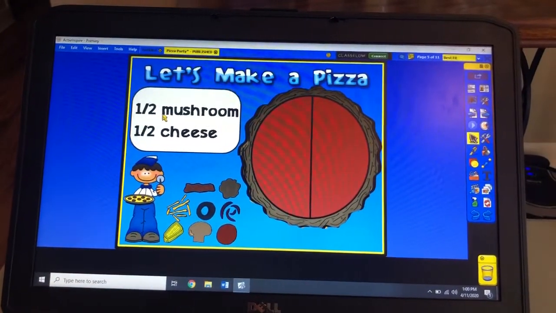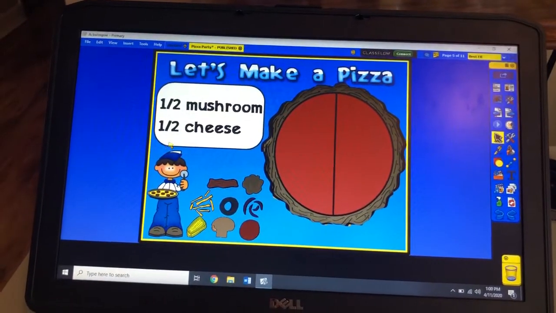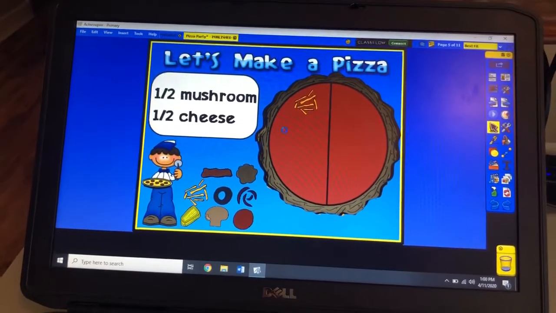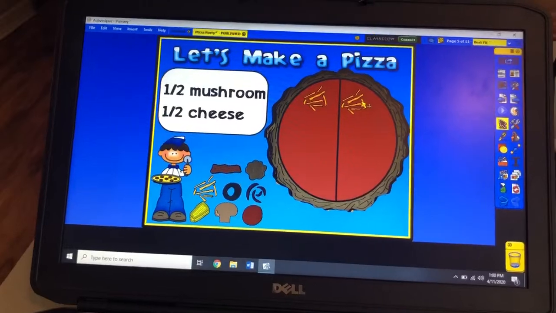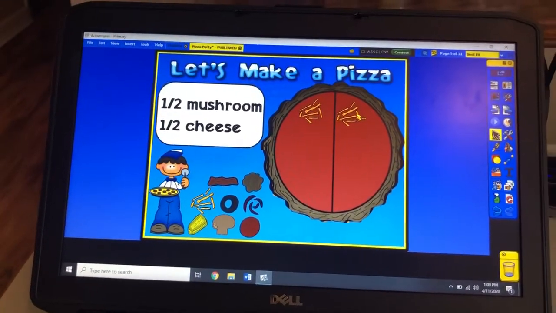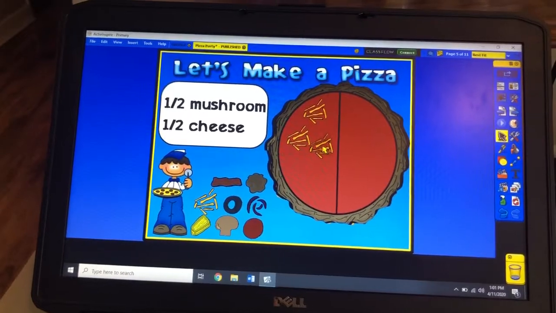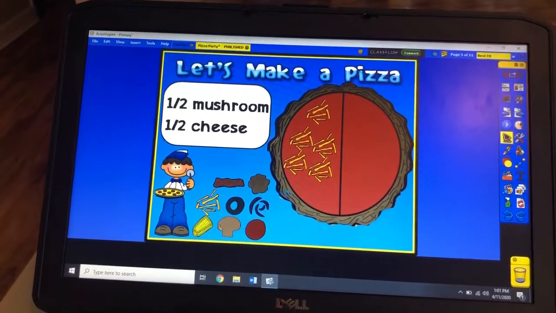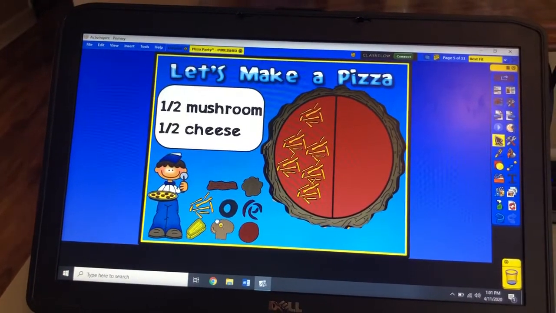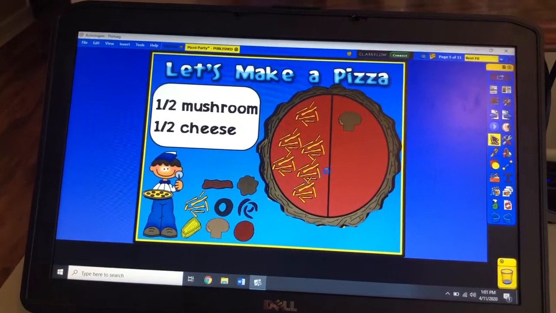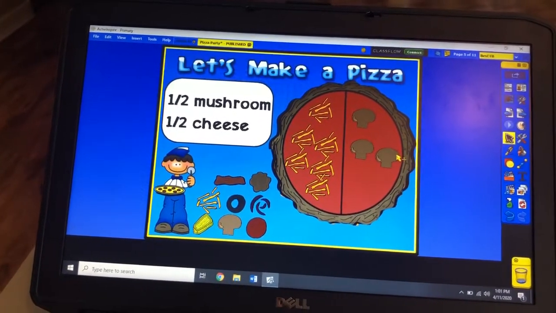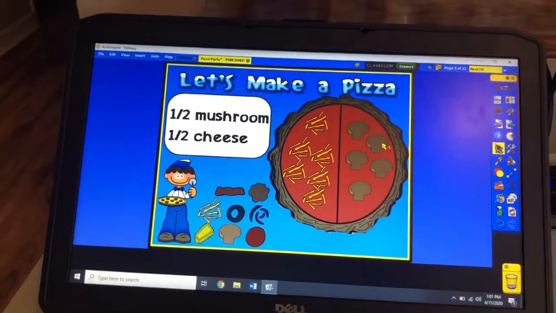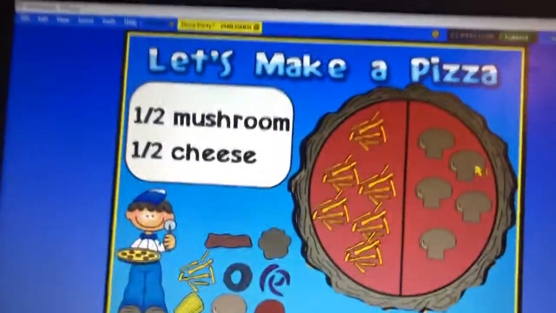Okay, now this will be our last one. So 1/2 mushroom and 1/2 cheese. So if I put cheese on this side and this side, would that represent 1/2? No, that would be 2/2. I only want it on 1/2. Okay, so here is my pizza. All right, so 1/2 cheese, and now my other half is mushroom. All right, so 1/2 cheese, 1/2 mushroom.